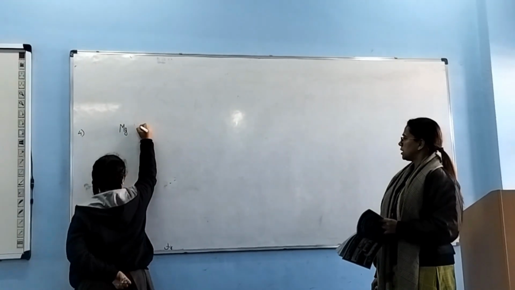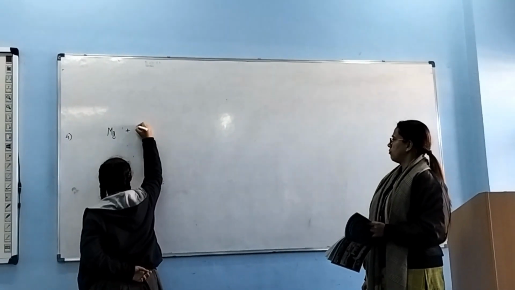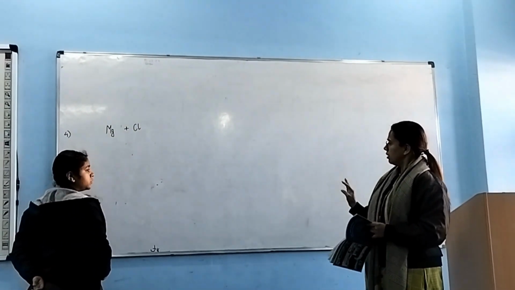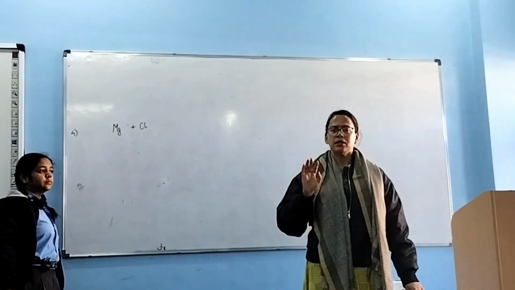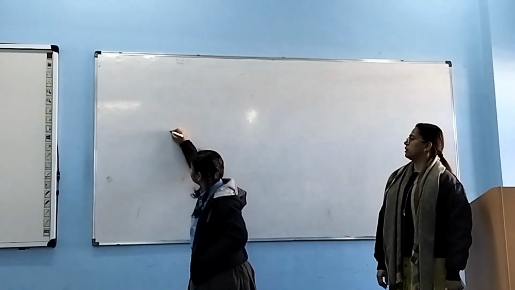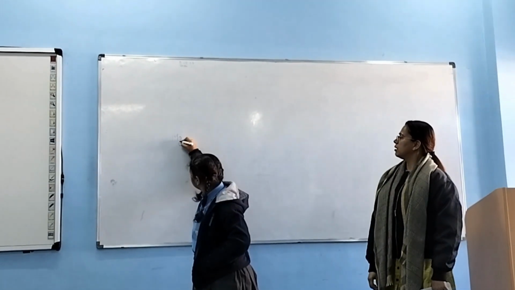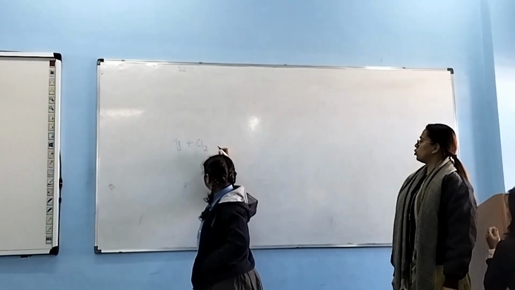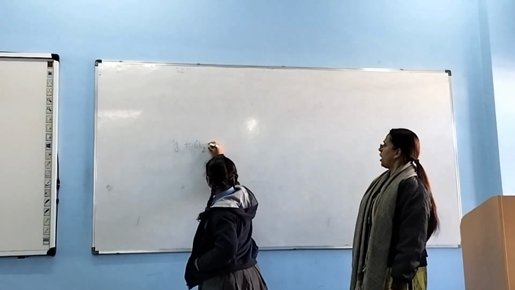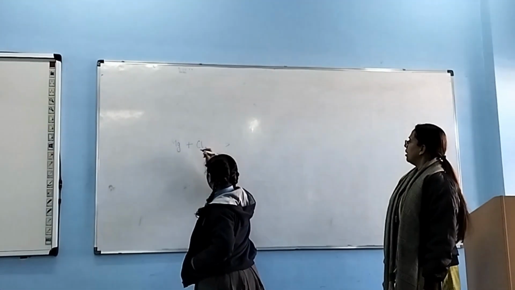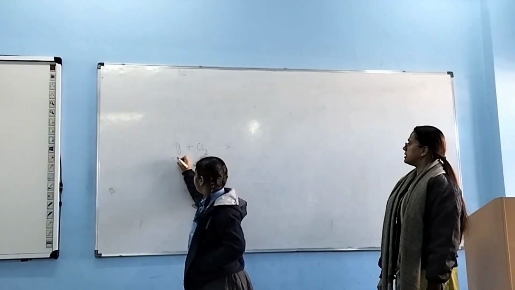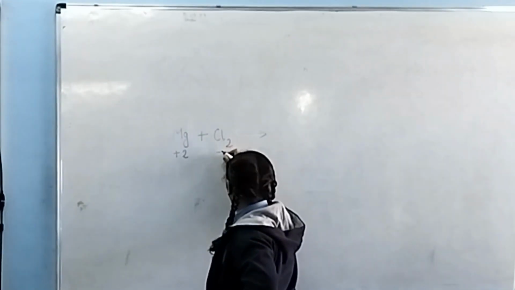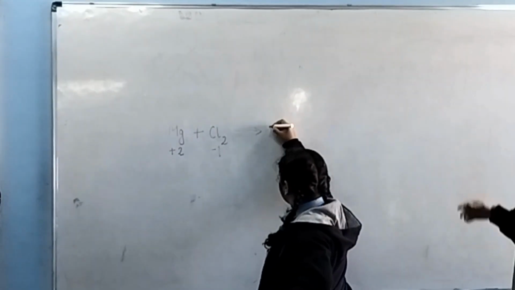Magnesium plus chlorine. I just want to write the question first. I want everybody to just stop for this. Magnesium plus chlorine. Magnesium is Mg, say it and write: Mg plus Cl2. Magnesium's valency is +2. Very good. Chlorine's valency is -1. Done.